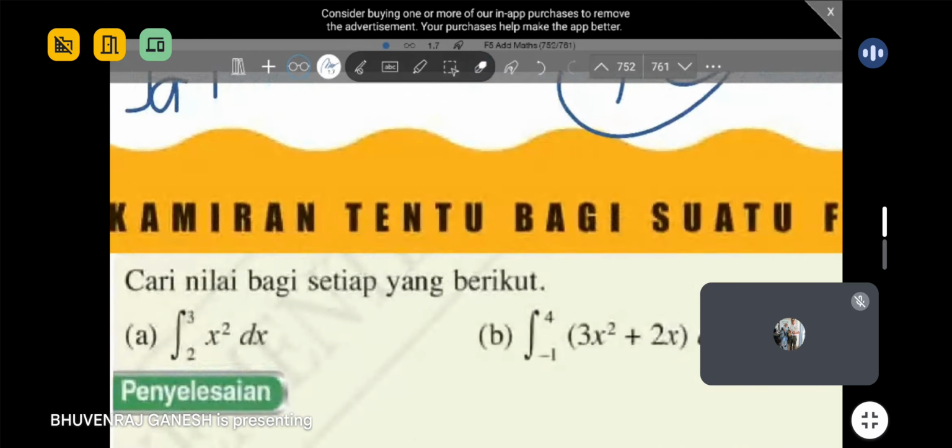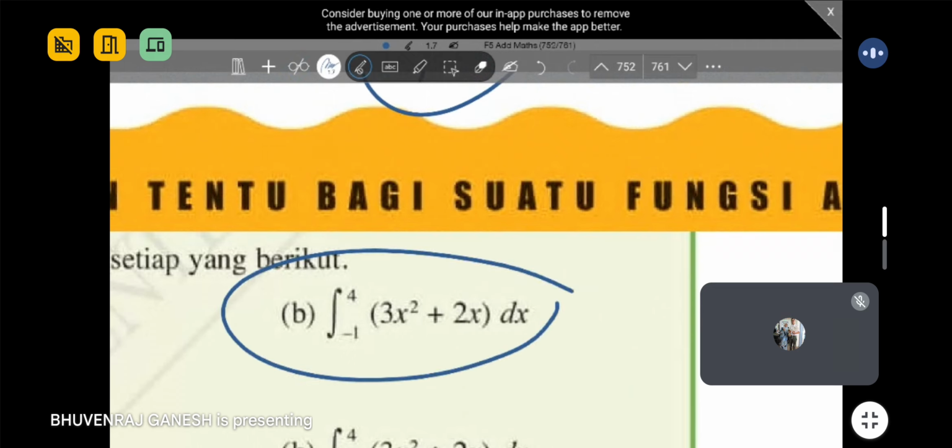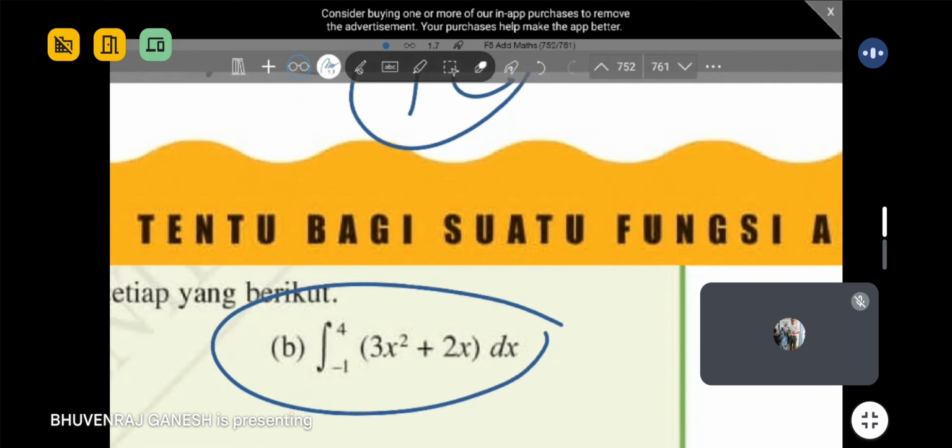Okay, guys, so maybe we try question B because A is easy. So can you all try and see what answer you will get? Try to count and see after you integrate and then sub your lower and upper limit. Make sure to be careful of your negative sign here. Negative signs always confuse people. So make sure you put the bracket clearly so that you can see.